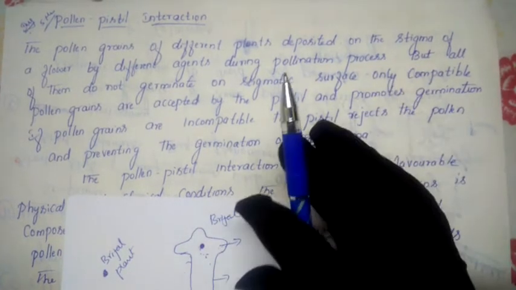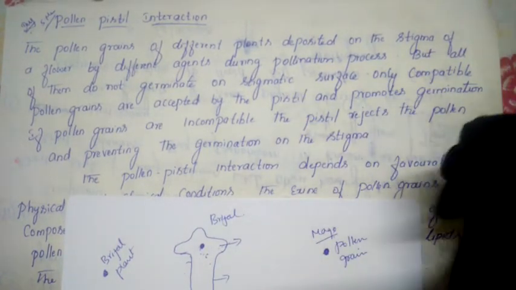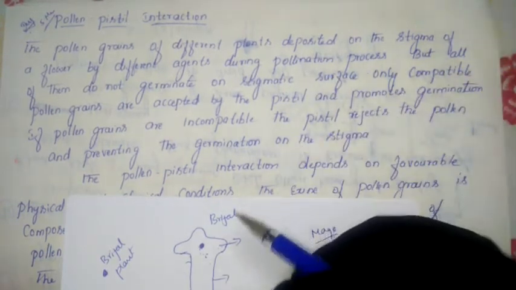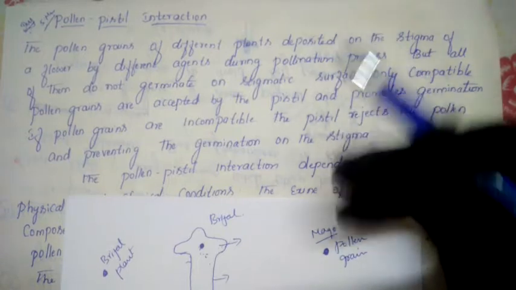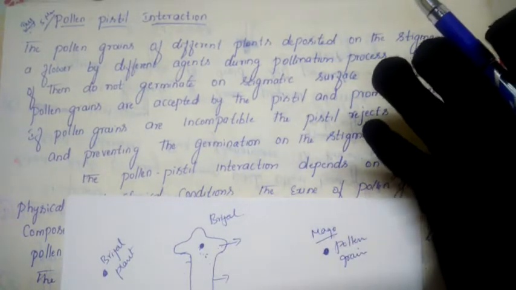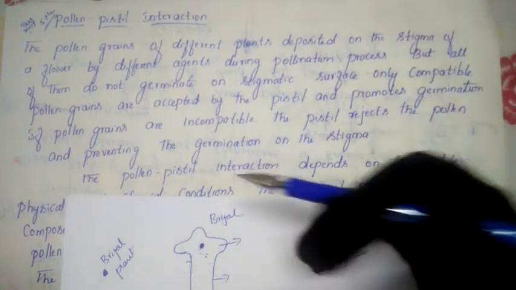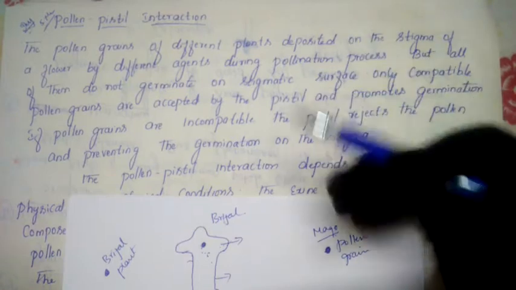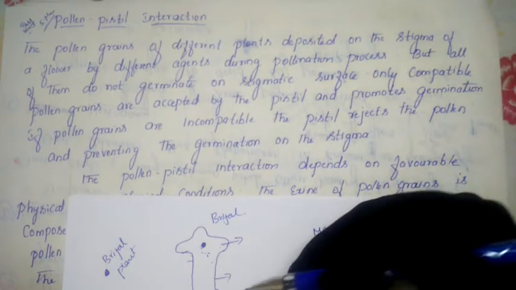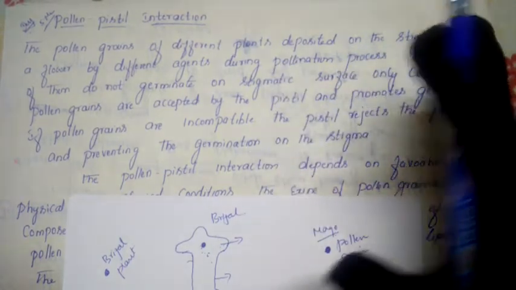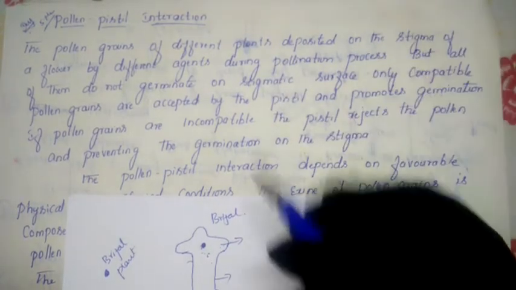So in our nature, many pollen grains will go and fall on different species. They may also fall on the same species. That time stigma and pollen grains will match each other. If both belong to the same species, the later process will take place. If they belong to different species, incompatibility will take place. The stigma will reject the pollen grain, and the pollen grain will remain there itself and vanish.